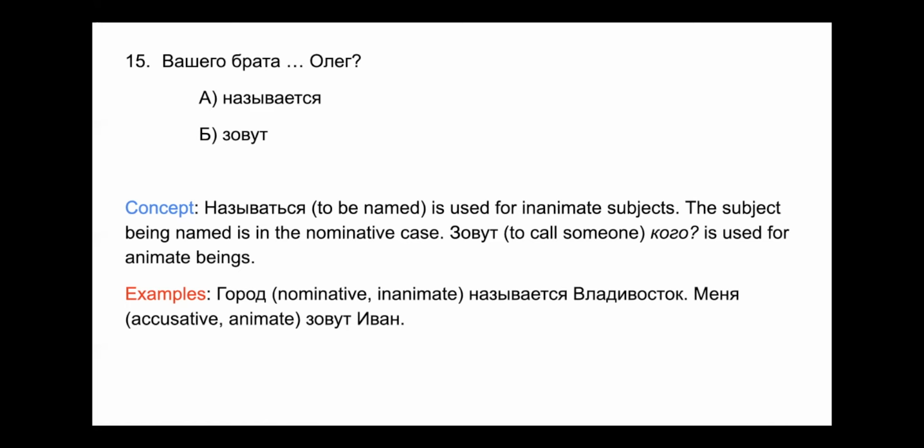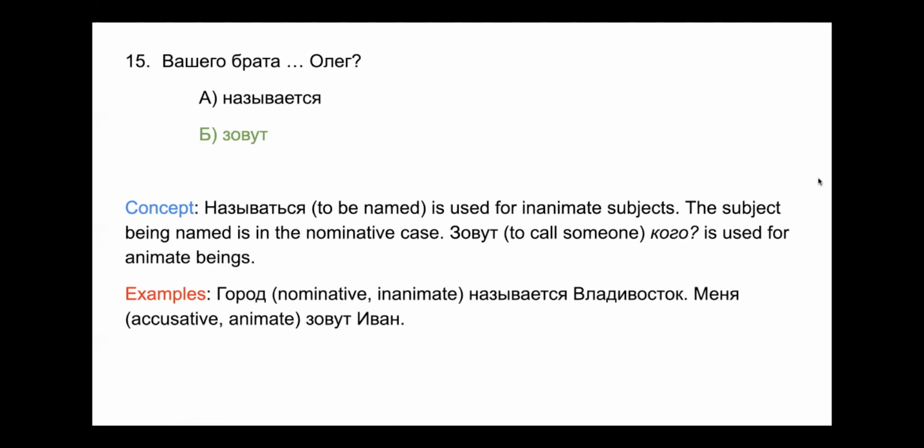Вашего брата зовут Олег is going to be our answer because we have an accusative animate ending change. And as an extension, we know that we have to use зовут because it's animate. Ваш брат, meaning your brother. So for номер 15, we're going to be using зовут and not называется.